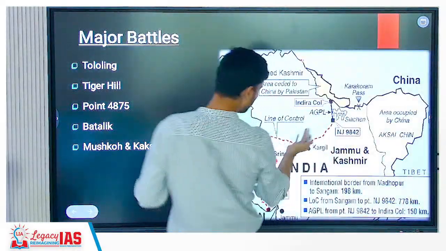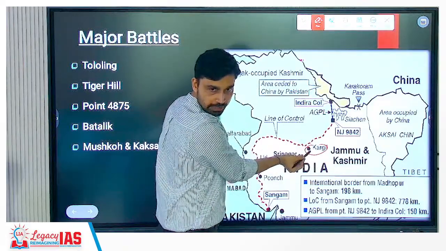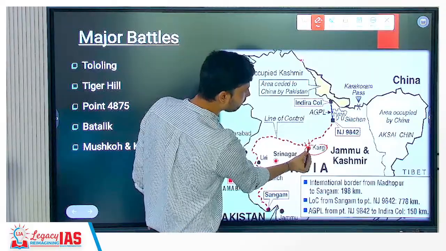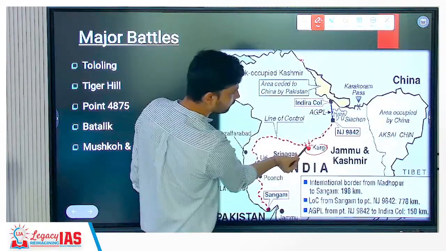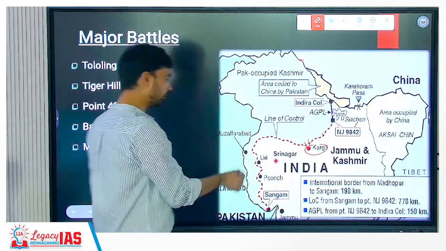So this, if you look at the map here, where is Kargil? This, okay, just nearby the line of control. So they have entered, crossed the line of control, and they have taken control of these areas. And this region you can see, this is the Siachen Glacier, AGPL and all that you have.